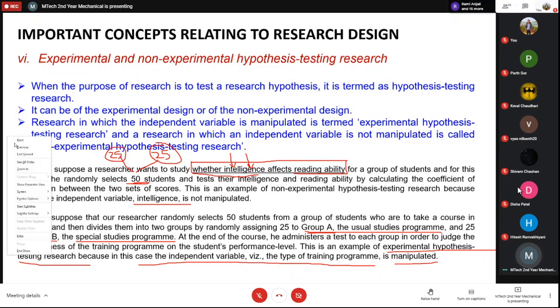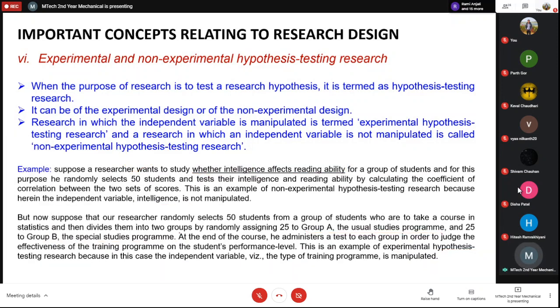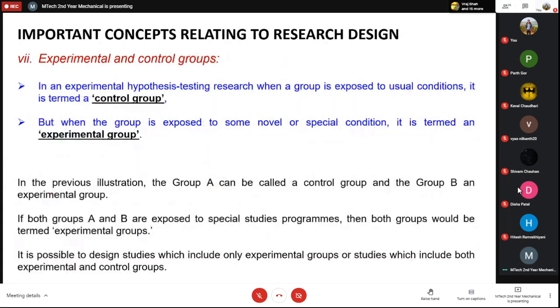So it is something like you have trained someone and you have not trained someone. If you are selecting from a random population, then you don't know whether they have been trained or not, it is very random, so it is non-experimental. But if you have trained someone and not trained someone and then you do some research, then it is an experimental hypothesis testing research.